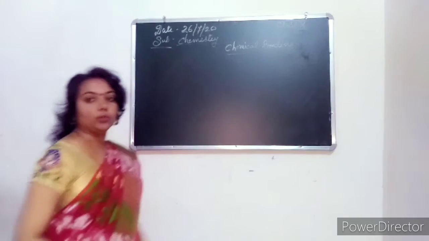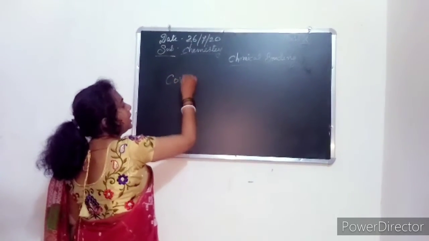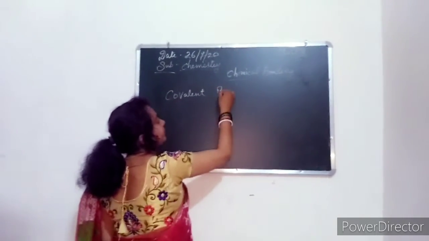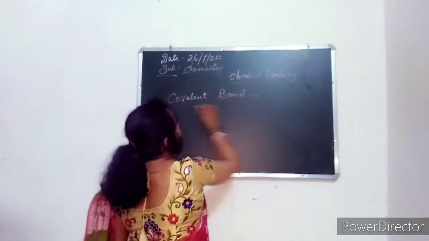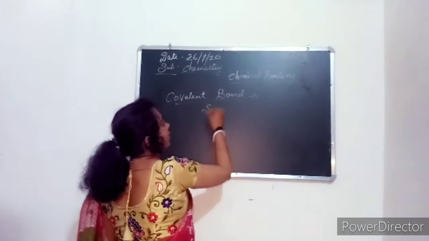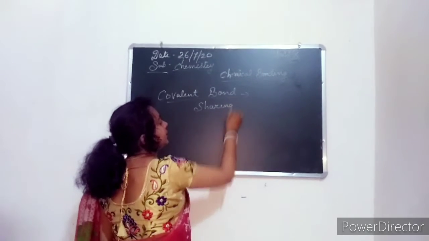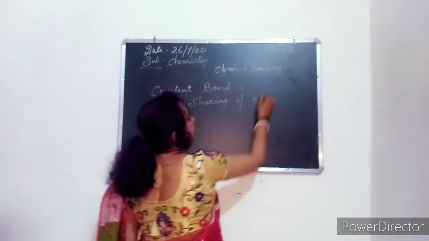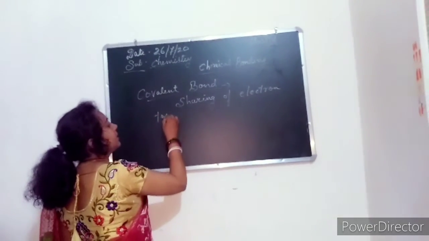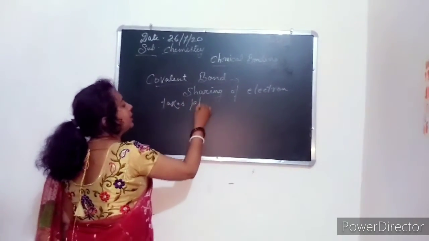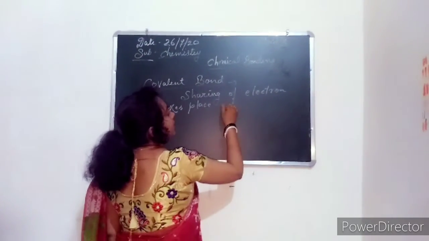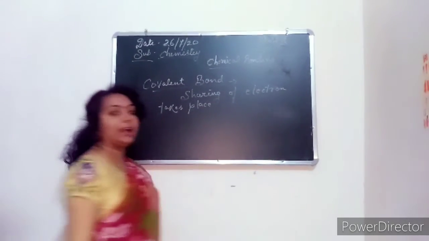Now the covalent compound. Here we learn about the covalent compound or covalent bond. In the covalent bond, sharing of electrons takes place between the atoms.